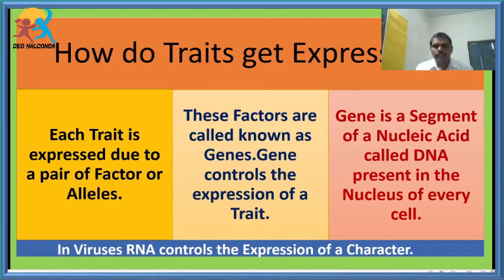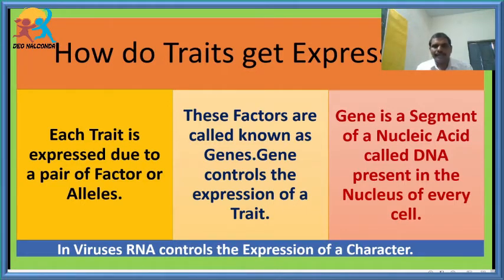Not only that, many traits we have discussed: type of hair, no ear lobe, presence of ear lobe, this is also a trait, eye color, these are all different traits. How are these characters expressed in the filial generation or progeny? What is responsible for the characters being expressed in the daughter generation or progeny?